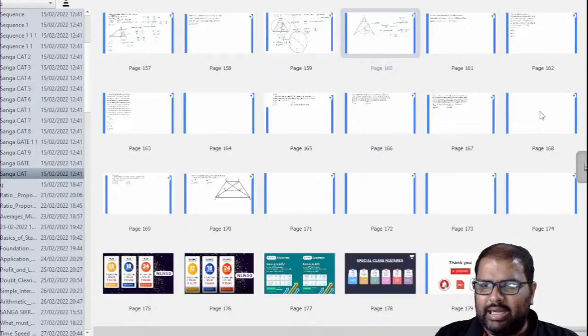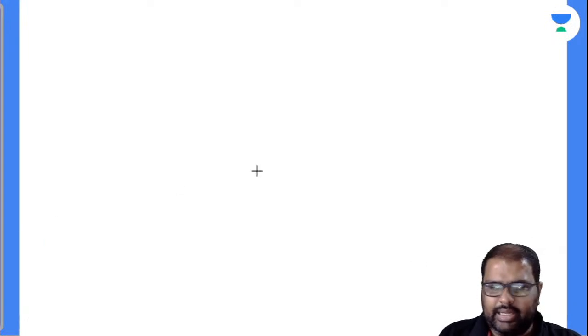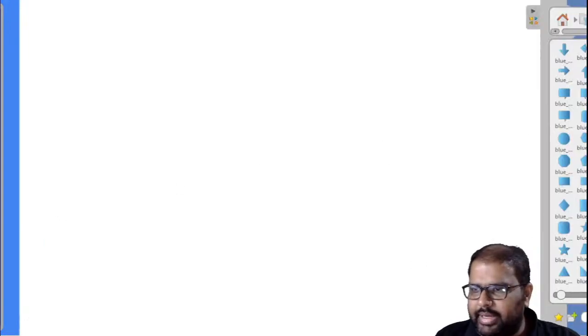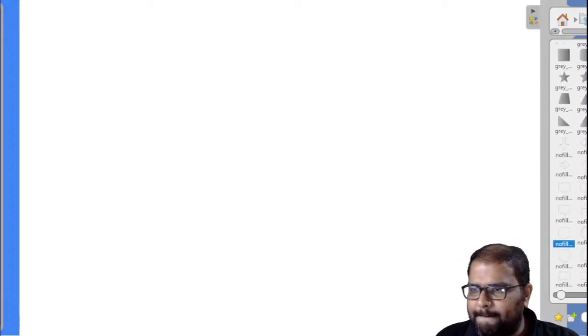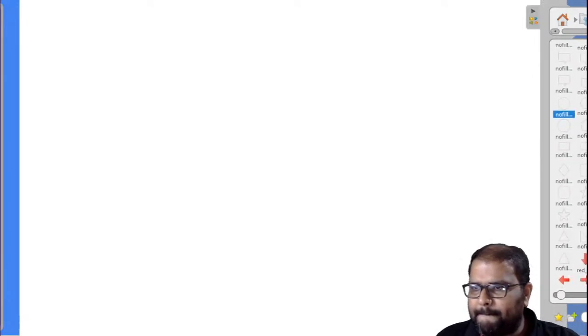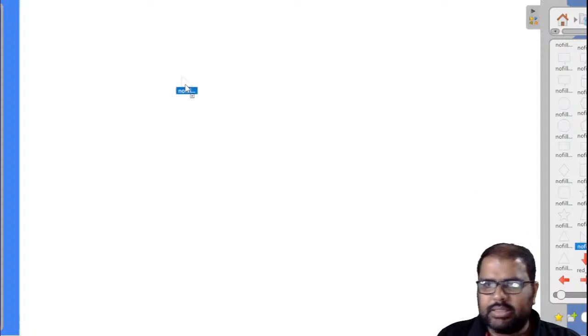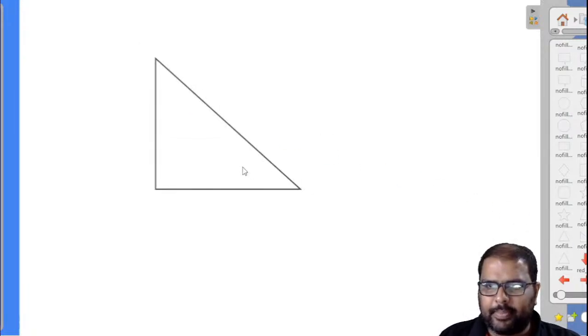In a right angle triangle, I'll take one more slide and I will explain it here. So I'll take a right angle triangle. Let me draw the shape. This is a right angle triangle.